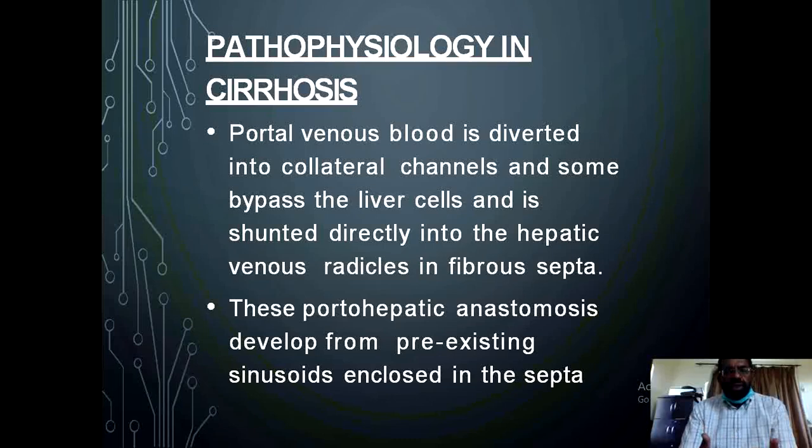With the increased pressure in the portal circulation, the blood is diverted into the collateral channels, and some of the blood bypasses the liver cells and is shunted directly into the hepatic venous radicals which are present in the fibrous septa, and these portohepatic anastomoses develop from pre-existing sinusoids which are enclosed in the septa.